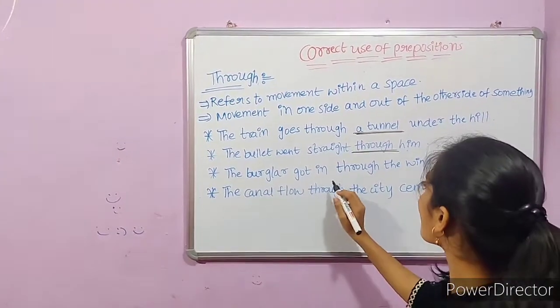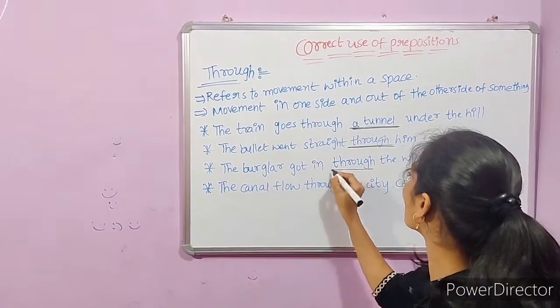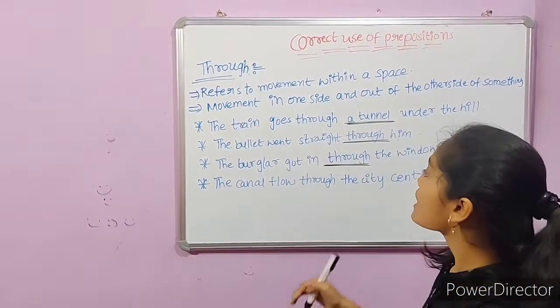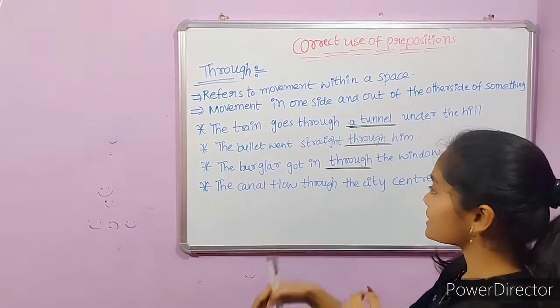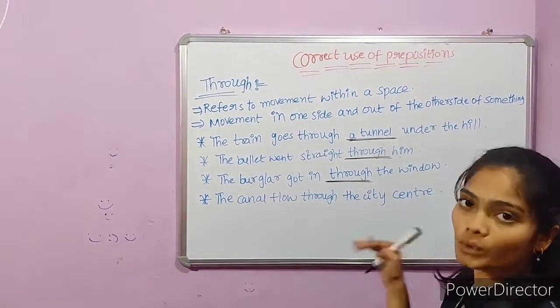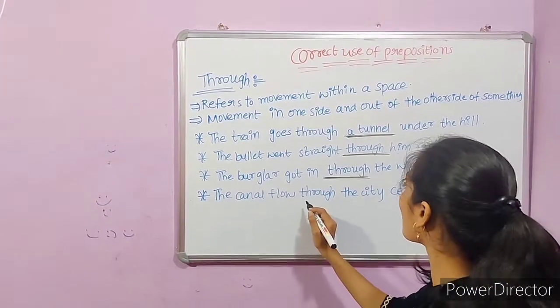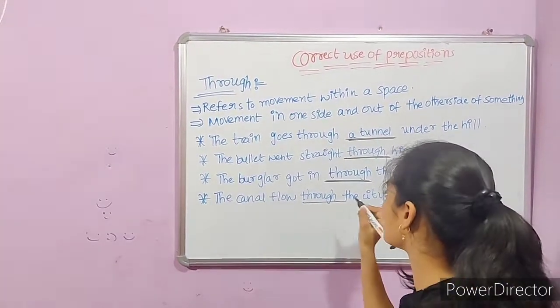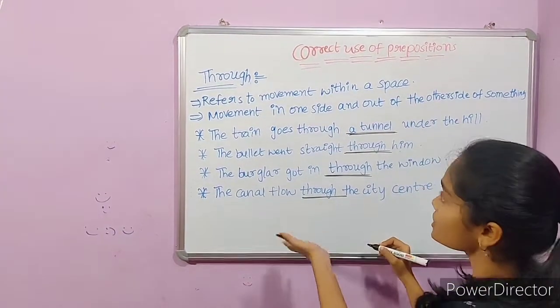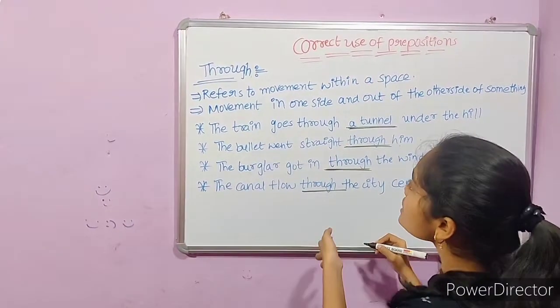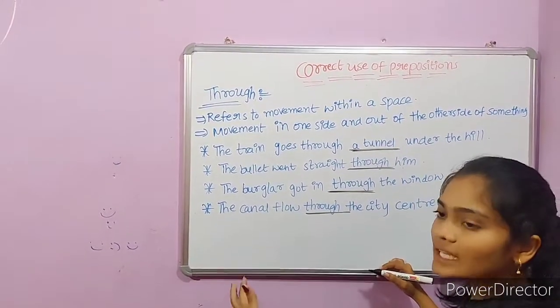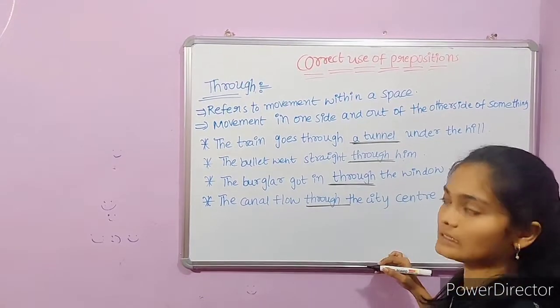The burglar got in through the window. Through the window he got in. That means he entered in through the window. The canal flowed through the city center. This is the use of the preposition through. We use it when we enter something and again we come out of it.